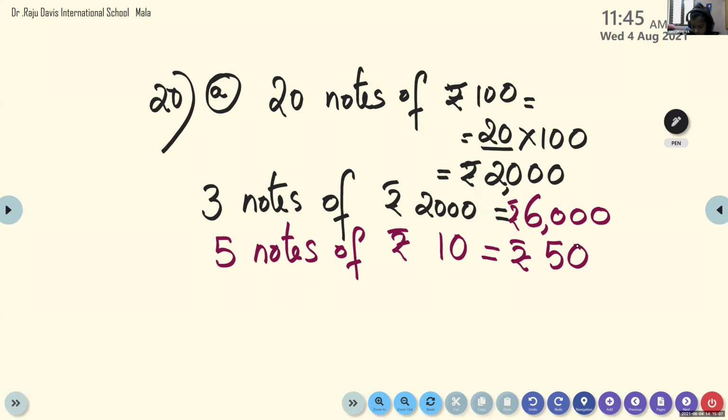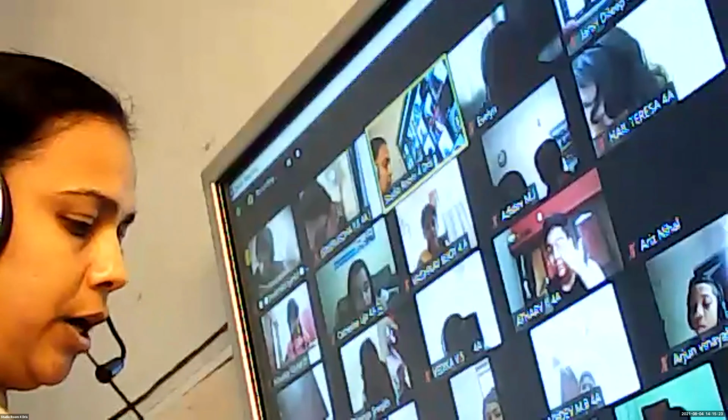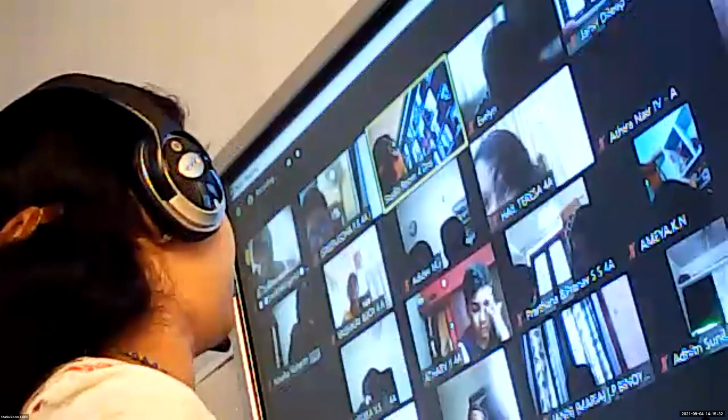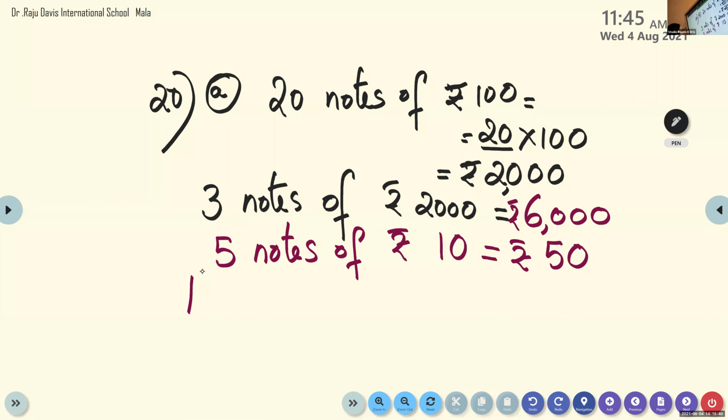Now what we have to find out? Calculate the total amount. Calculate the total amount means what we have to do? We have to add all this. How many total rupees? 20 notes of rupees 100 plus how many 2000 rupees? Can you show the board? Yes, I will share the board. Wait. 3 notes of rupees 2000 plus 5 notes of 10. You have to find the total, means you have to add all the numbers here. Okay, total amount.